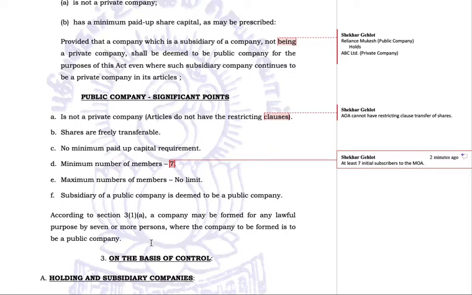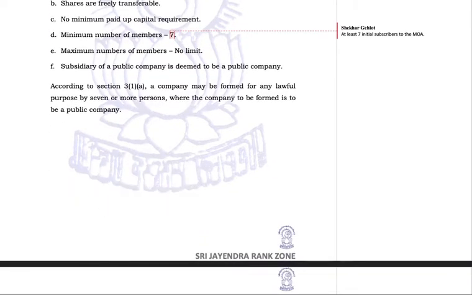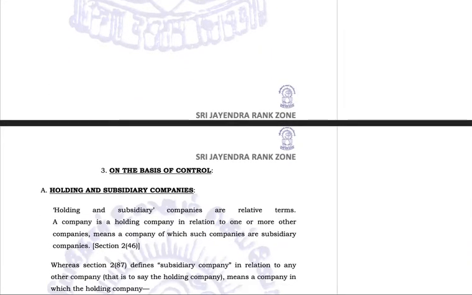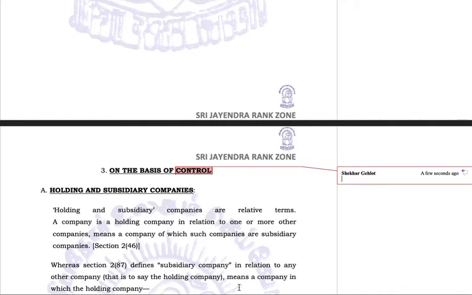Now we discuss the classification of companies on a different yardstick. Till now we were discussing companies on the basis of number of members. Now we discuss a company on the basis of control. You understand, the word control is used in its very basic sense. That means who takes the decisions. So control means whoever takes the decisions has the control, the basic sense of the word in the English language.